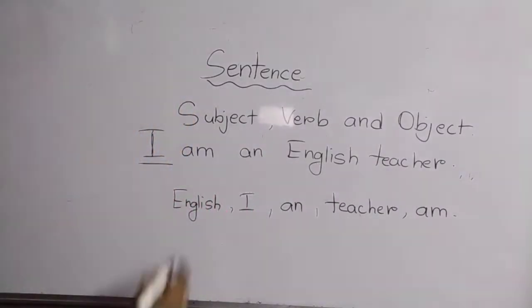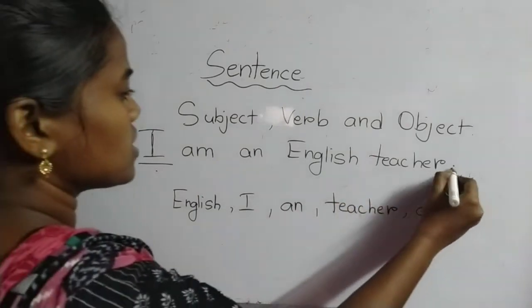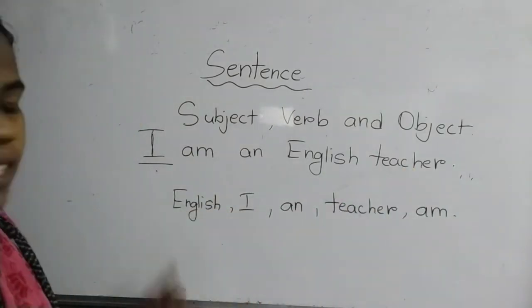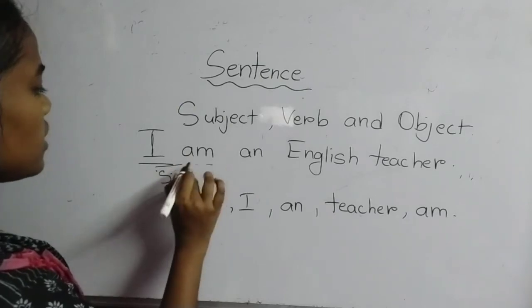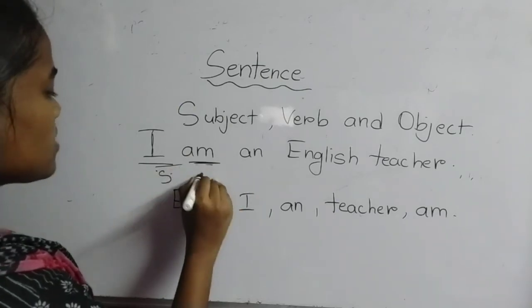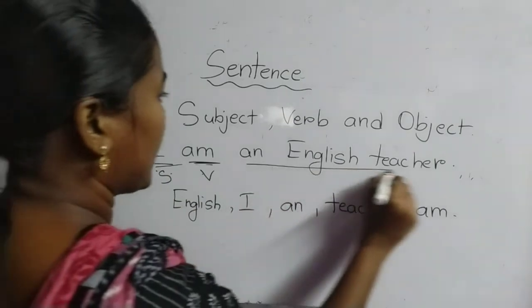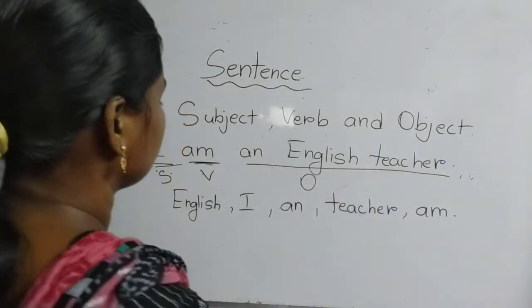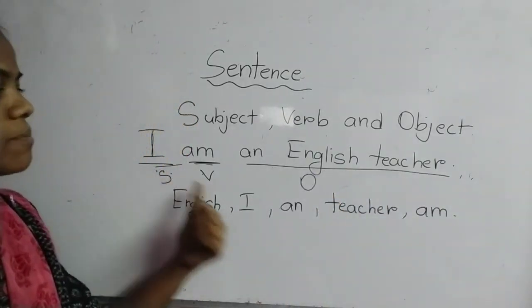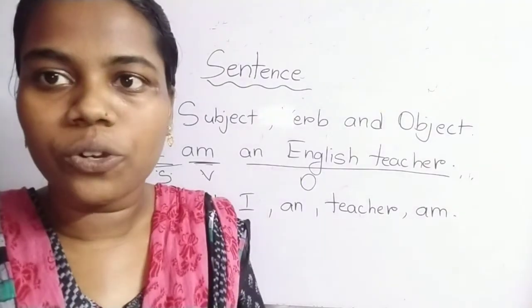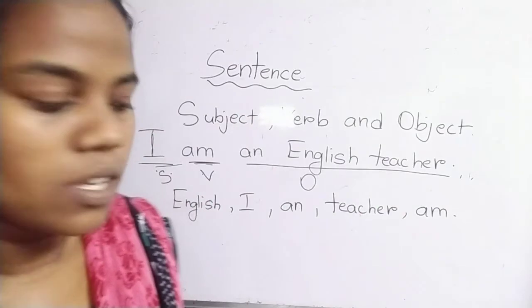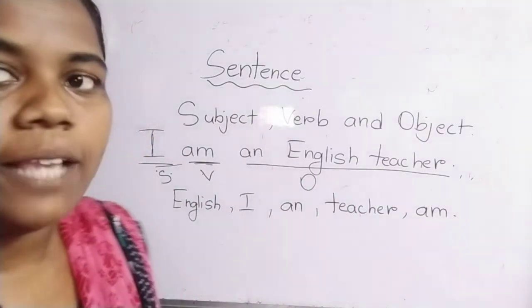So I'll show you. "I am an English teacher." This is the sentence you have to write in a proper way. Subject should come first. So this is the subject, and "am" is a verb, and "an English teacher" is an object. So we need to follow subject, verb and object order. Otherwise, you can't construct a sentence on your own. You need to follow some rules and regulations. So now I want to explain the types of sentences.